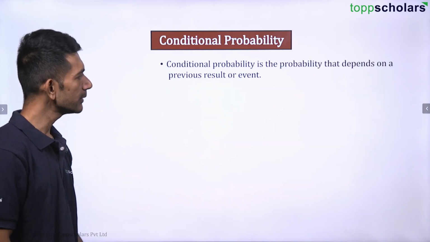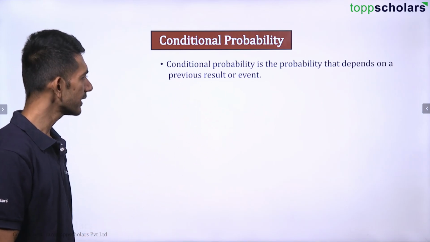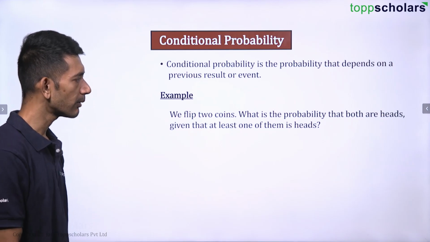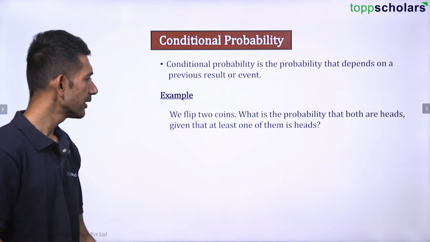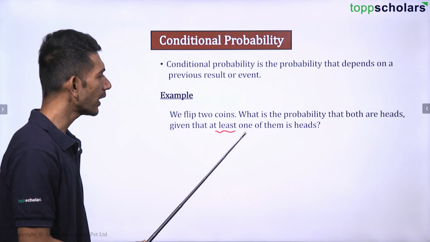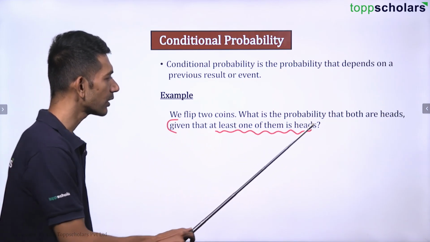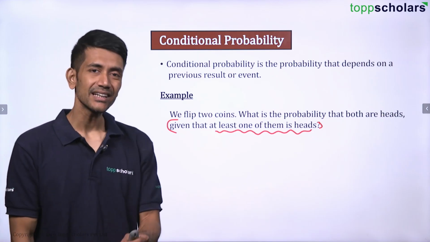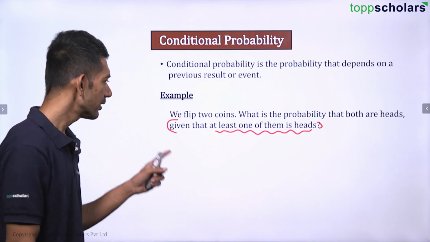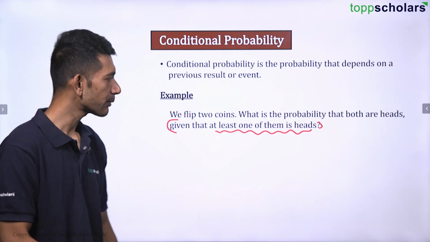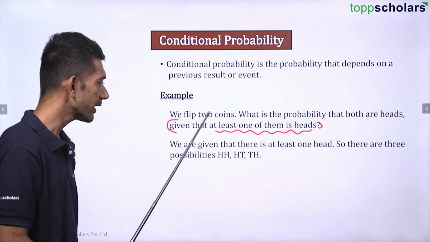So conditional probability is the probability that depends on the previous result, as we know. Let us see an example. We flip two coins. What is the probability that both are heads given that at least one of them is heads? See, it is given that at least one of them is heads. That means this has already occurred, right? So this will be our event B.